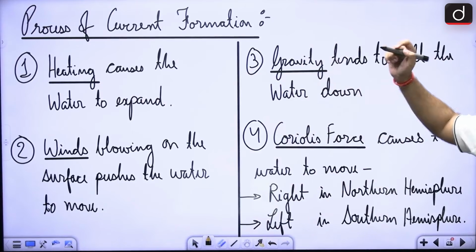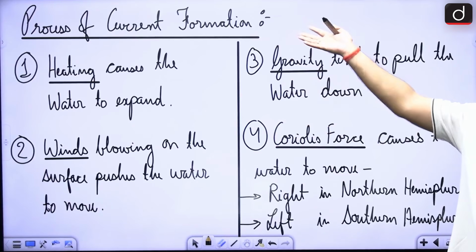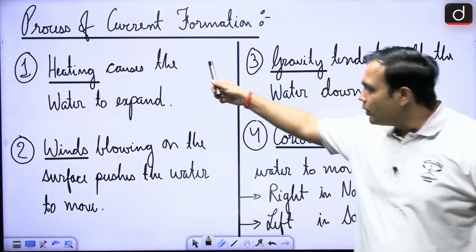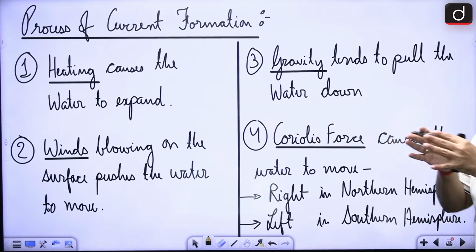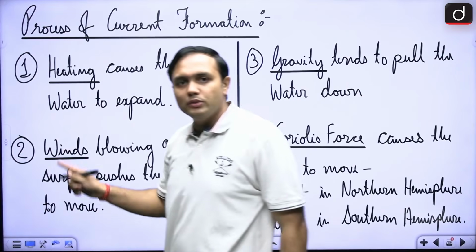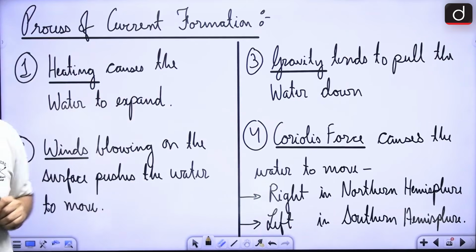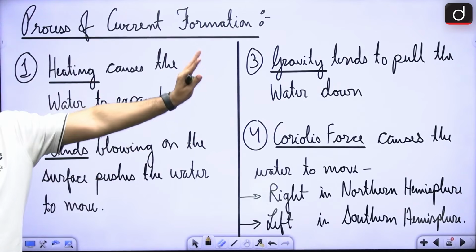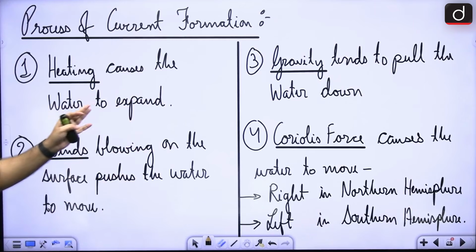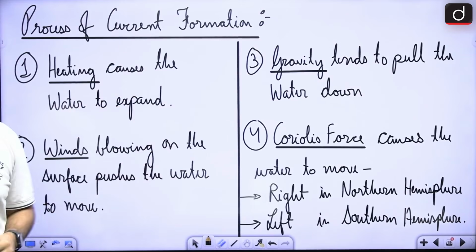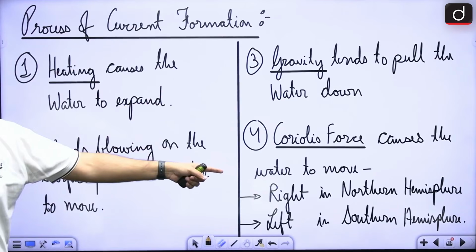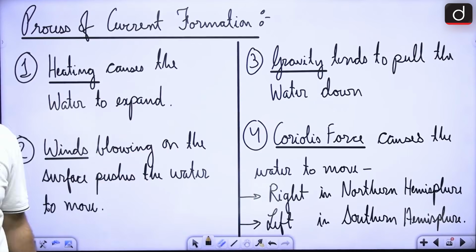So here what you will see is the heating of the ocean waters causes the water to expand, right? Now, winds blowing on the surface push this water to move, right? So it is the winds that are creating these ocean currents. That becomes really important for you to remember, right? Now it is pushing the water to move and gravity is trying to pull it down. Hence, through this particular mechanism, and of course the Coriolis force that is always applied on fluids that are flowing on the Earth's surface, it will flow towards the right in the northern hemisphere and towards the left in the southern hemisphere, right?